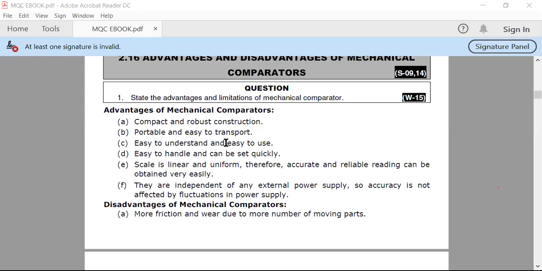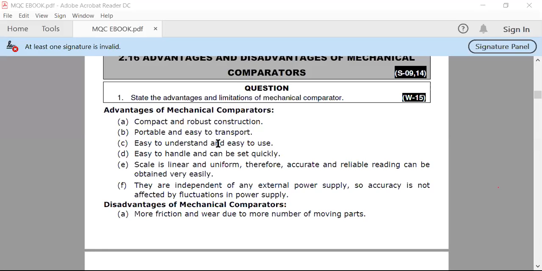Suppose you are working as a production engineer, or as a testing engineer, or as a quality engineer in a particular industry. At that time, you have to measure the dimension of an object at various places. You have to measure the dimension at the initial stage in the assembly line, then in the middle stage, and also at the final stage. So you can move the devices easily from one place to another. That's why mechanical comparators are mostly used in industries, because they are portable in nature.